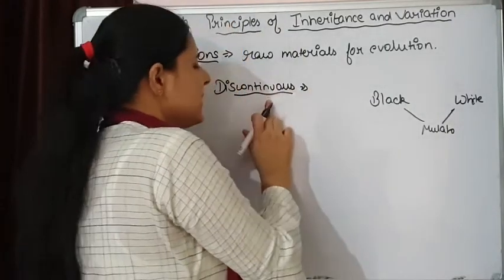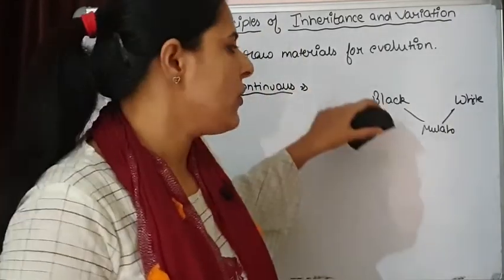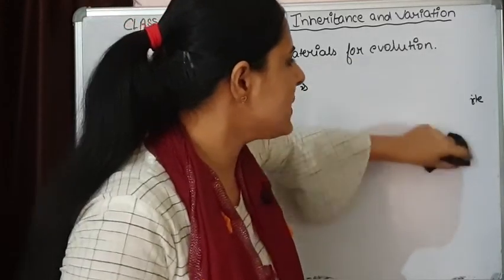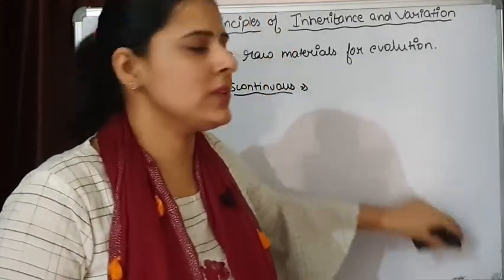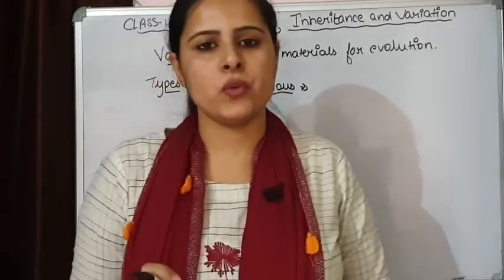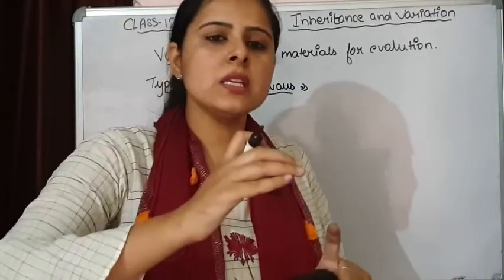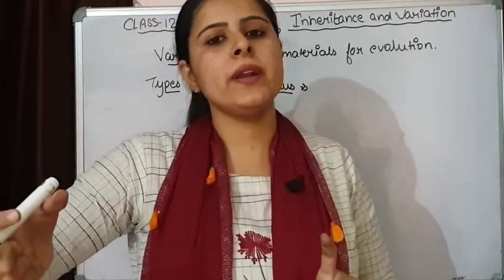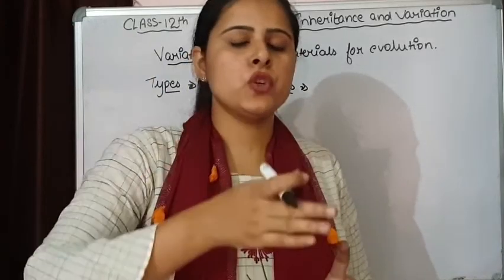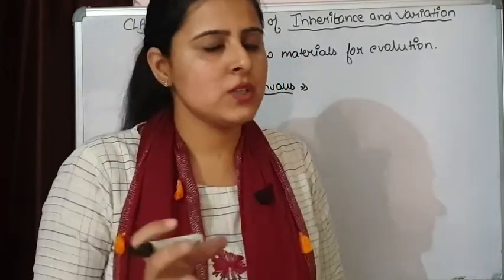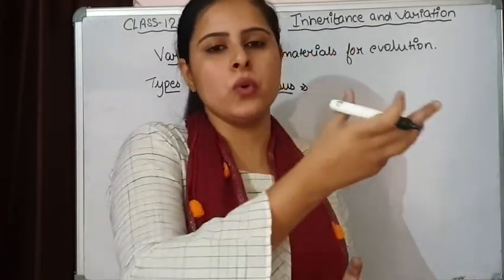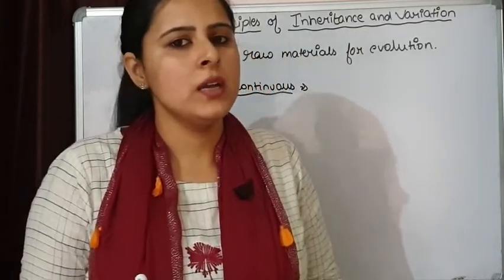This is not the case with discontinuous variations. The offspring, the progeny, is not going to be an intermediate of the parents. There is an altogether different trait that will be shown by the progeny. It may not resemble either of the parents.